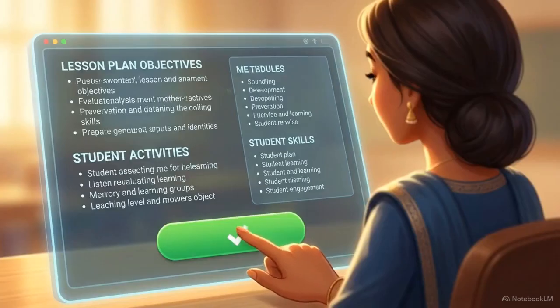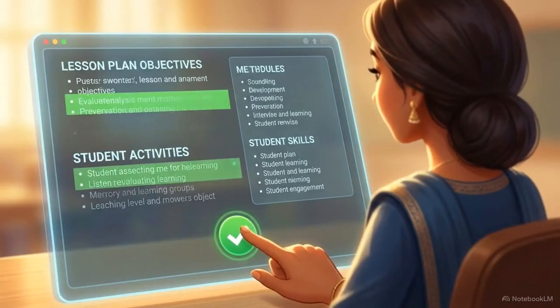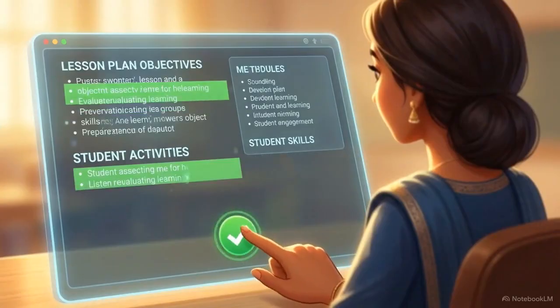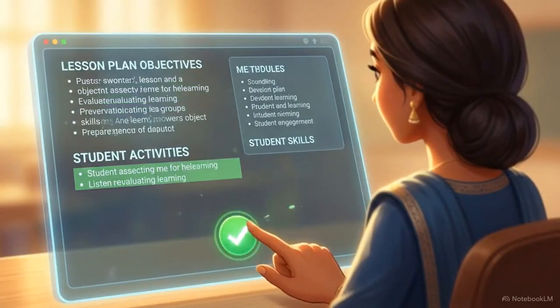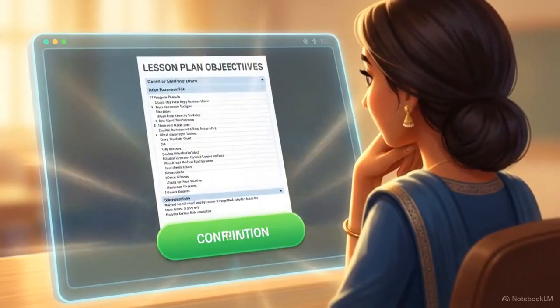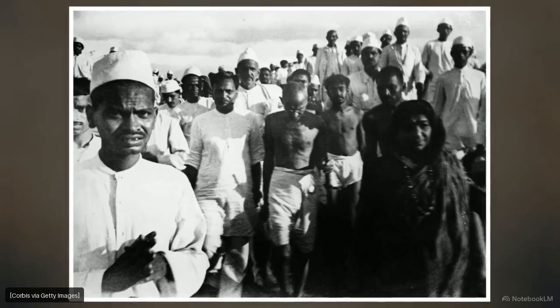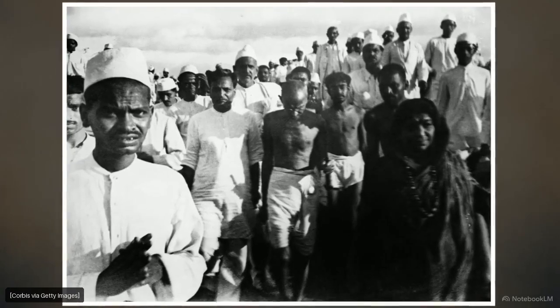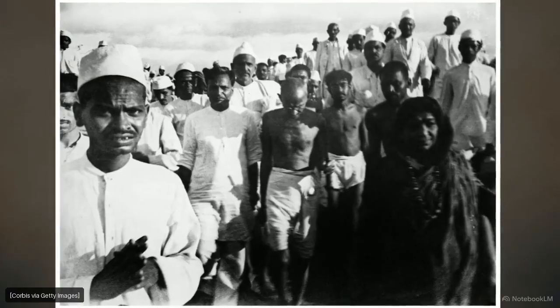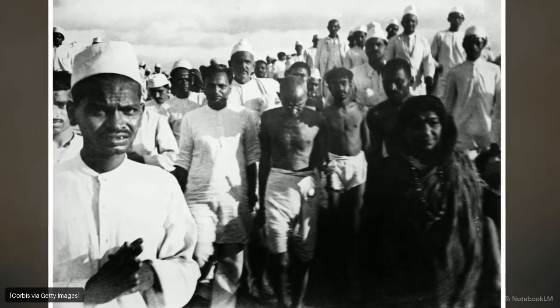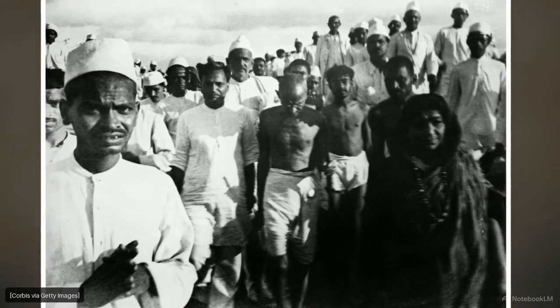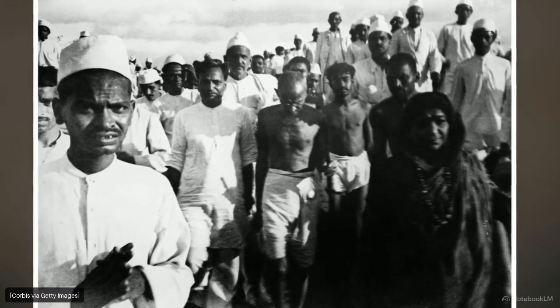This structured logic restricts the AI's output, ensuring that every generated resource follows the specific accessibility requirements Priya's students need to stay engaged. To test the tool, Priya inputs a dense account of Gandhi's 1930 Salt March. The original text is a sprawling narrative of political resistance and the iron hooves of imperialism.